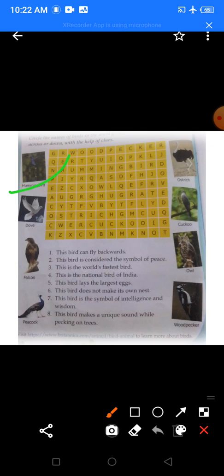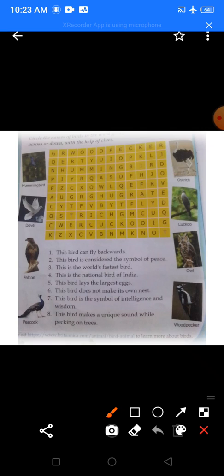So, the hummingbird can fly backwards. The dove is a symbol of peace. The falcon is the fastest bird. The peacock is the national bird of India. The ostrich lays the largest eggs. Okay. The cuckoo does not make its own nest. And the owl is a bird which is very smart, very intelligent. Then the woodpecker makes a unique sound while pecking on trees. Okay. Now, next.